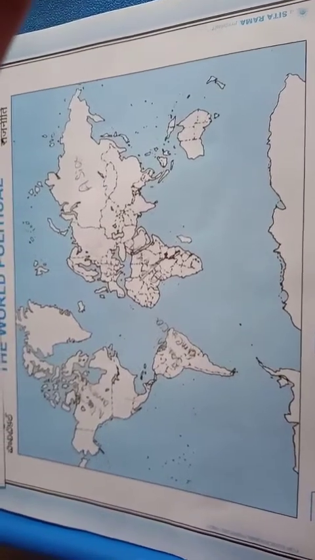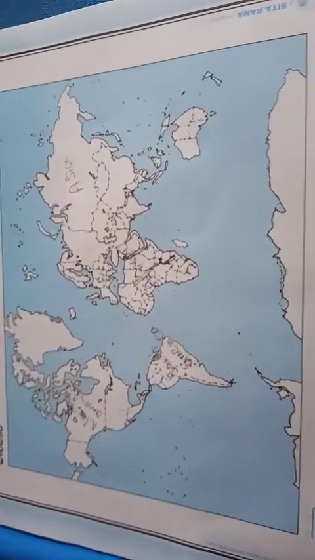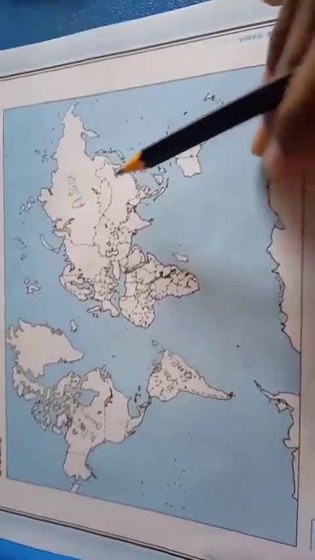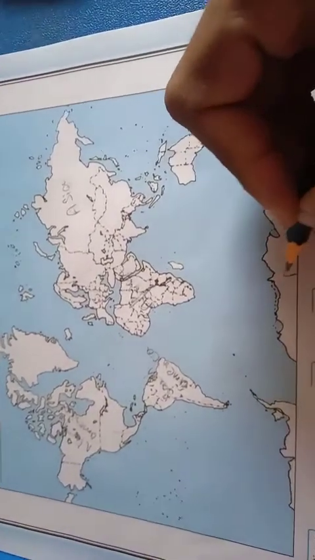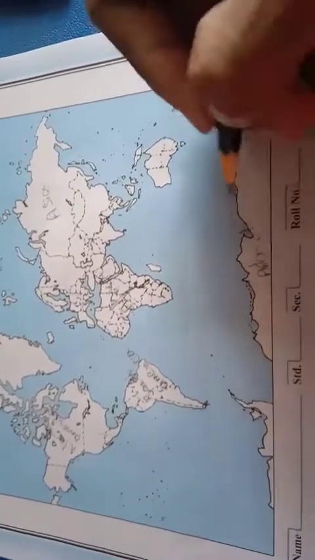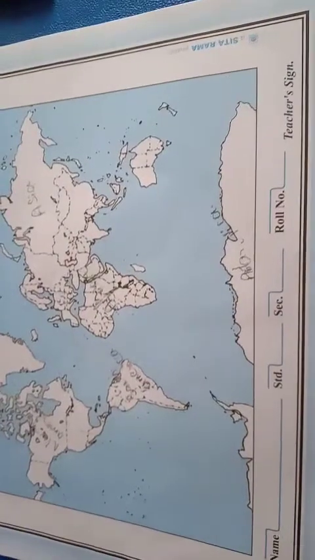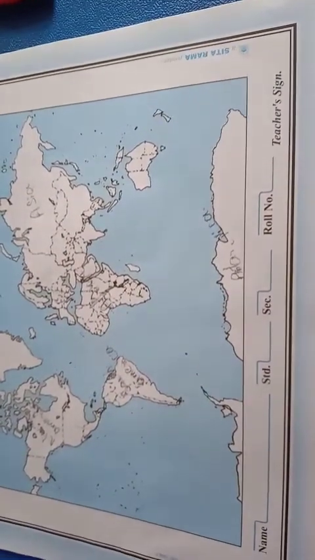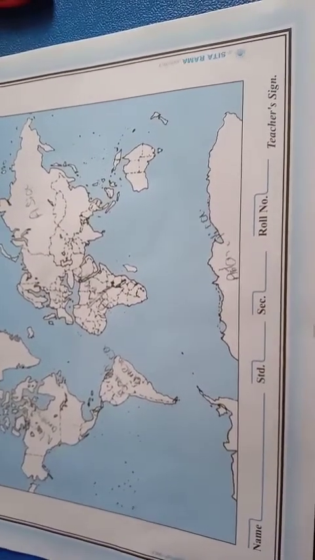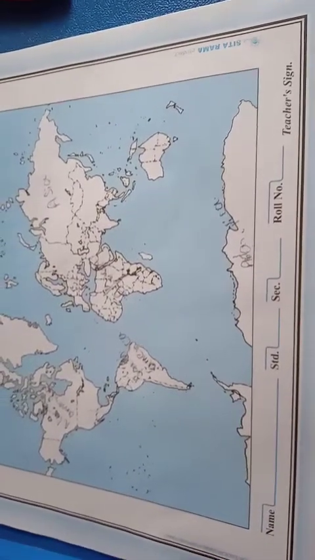And the next one is Antarctica. It is the windiest place. Antarctica is at the bottom. Antarctica is the windiest, driest and iciest place on the earth. It has no permanent human population there.